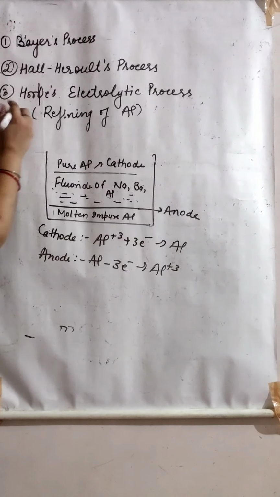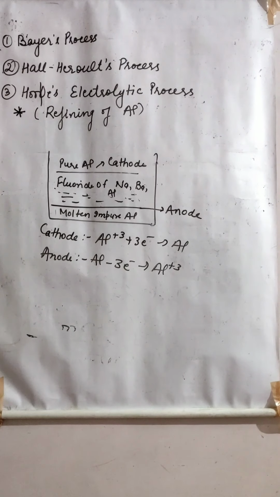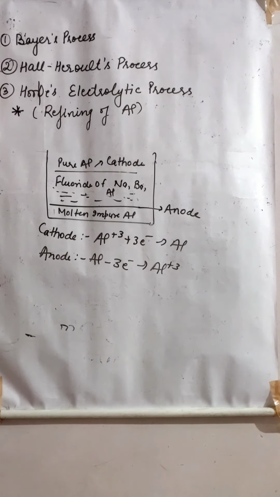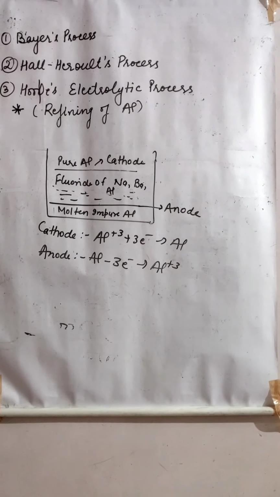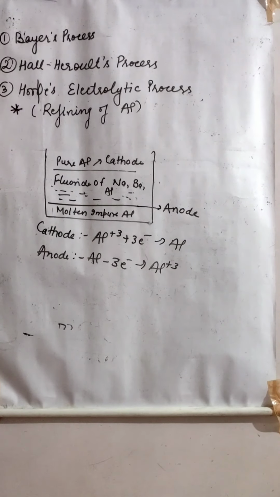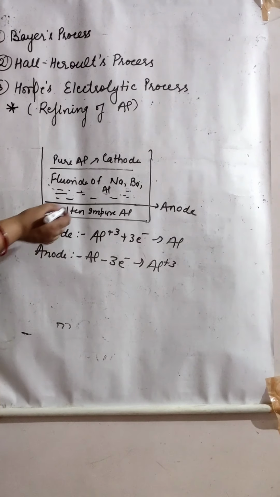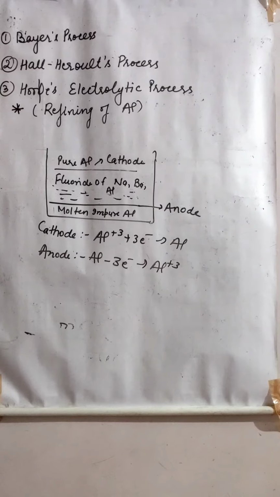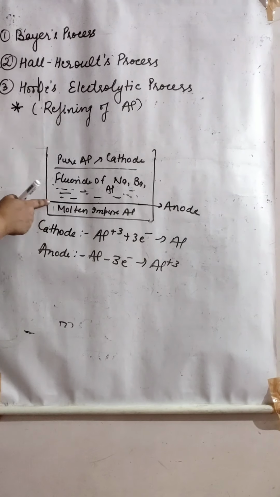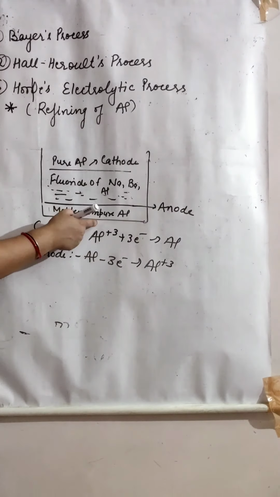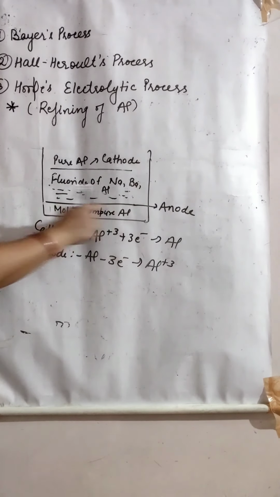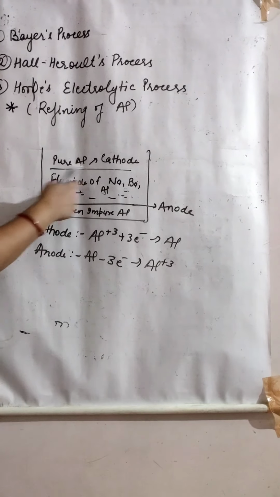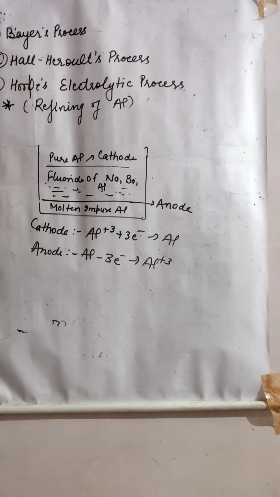But this Hoope's electrolytic process is not in our course. But still, just see what is happening. There are three layers. The lower layer is molten impure aluminium, which is acting as the anode. The middle layer is the electrolyte, the fluorides of sodium, barium, and aluminium.